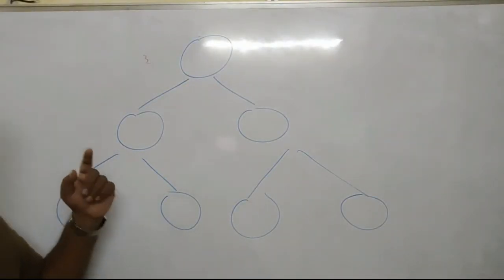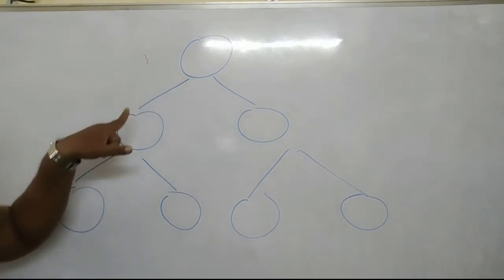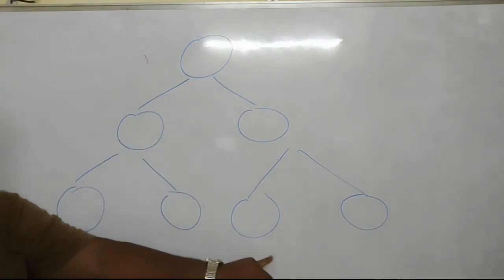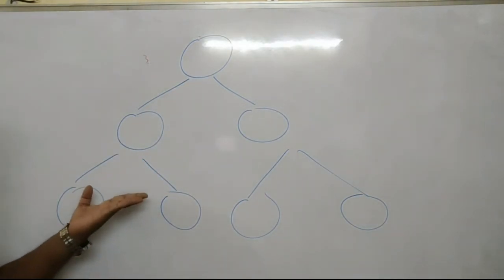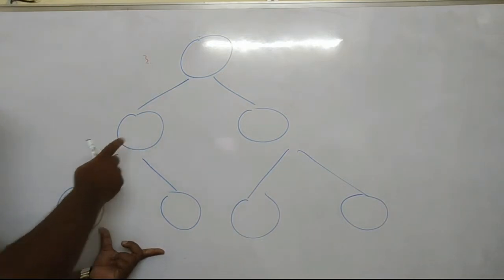You can see here, this is one cell, and this cell has given rise to two cells, and these two cells have given rise to four cells. If you take these two cells, they are formed from a cell which is already existing.